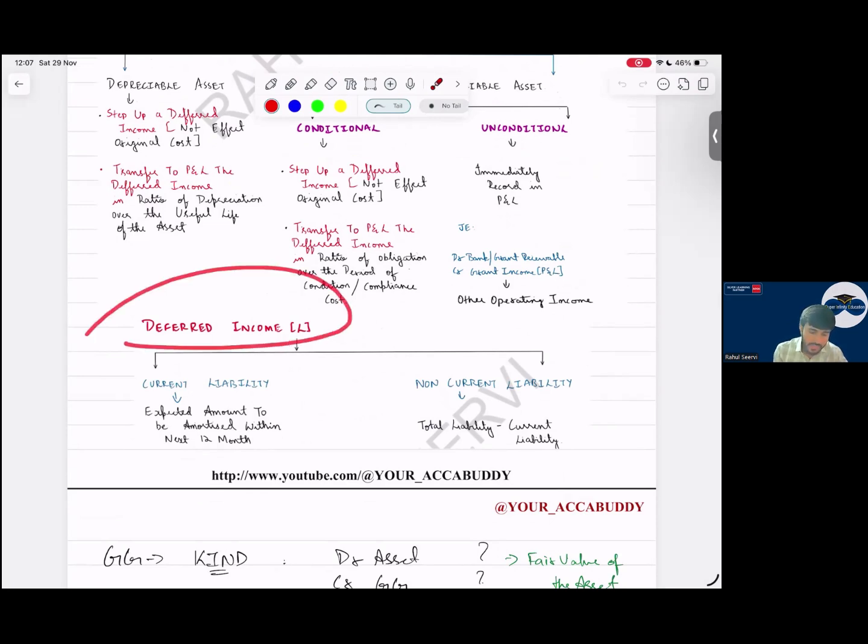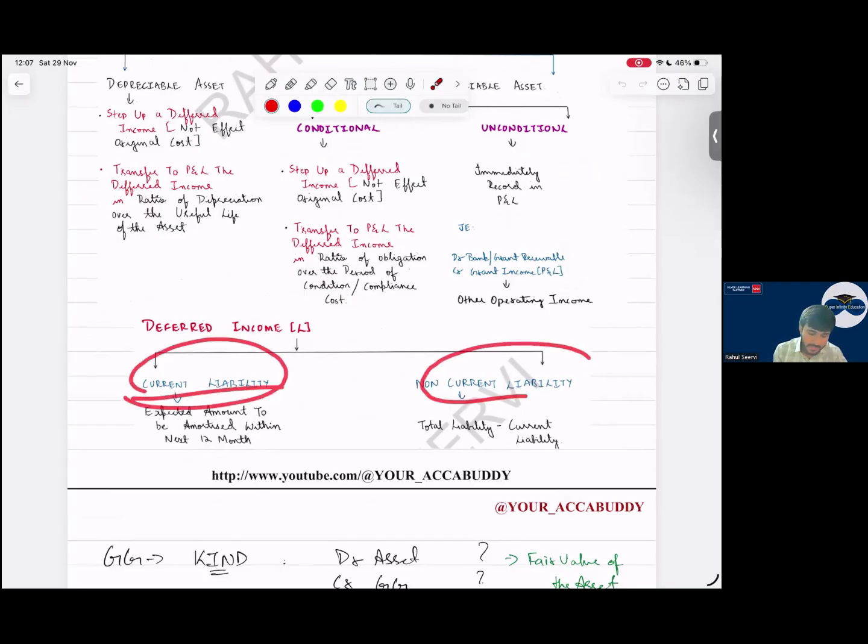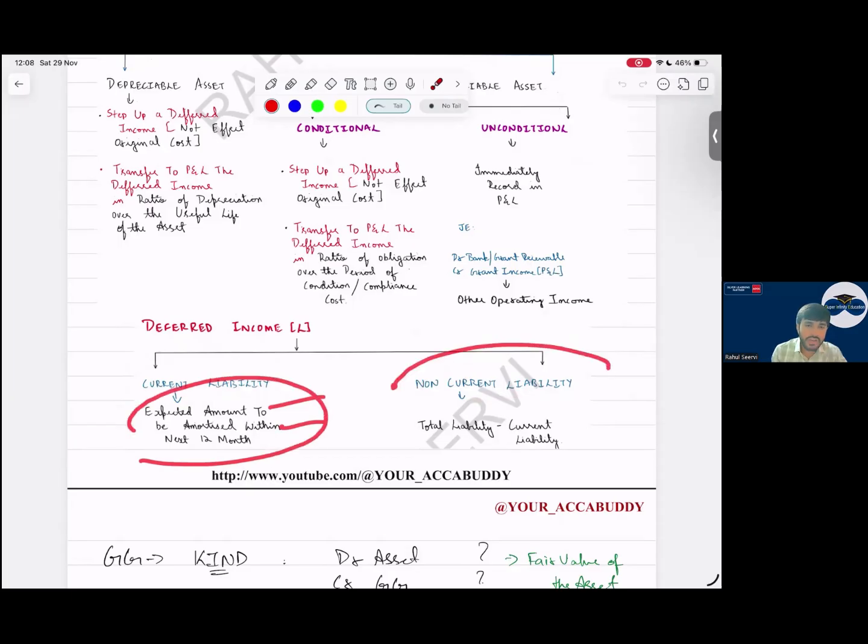Then deferred income. In deferred income, we record current liability and non-current liability. Current liability is what? Expected amount to be amortized within the next 12 months. Non-current liability is what? Total liability minus the current liability part.